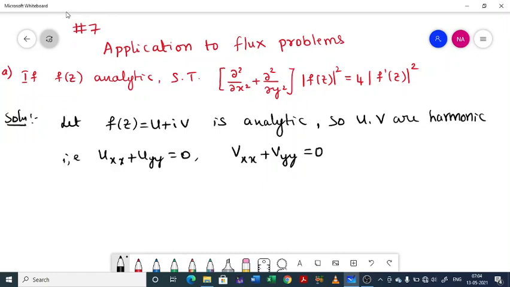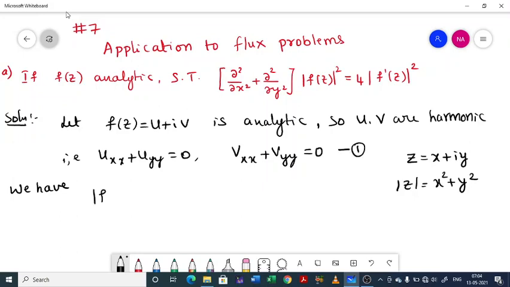Now f of z equal to u plus iv. See, if we have z equal to x plus iy, then we have defined modulus of z, that will be square root of x square plus y square, right? So the same thing I will extend here. We can call this equation 1 if needed. Now modulus of f of z equal to square root of u square plus v square. This I will call phi.